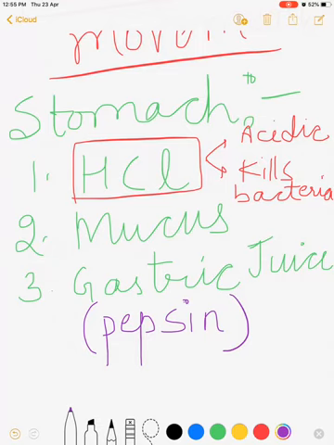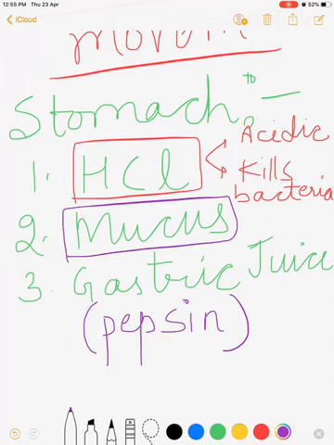To make it active, the medium should be acidic, which is done by the HCl. So this is the main role of HCl, that it makes the medium acidic for the proper action of the enzyme pepsin. The second function of the HCl is that it kills the bacteria which may be present in our food which we have taken in. Now we talk about the function of mucus.